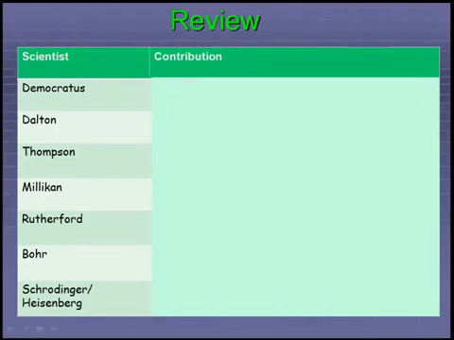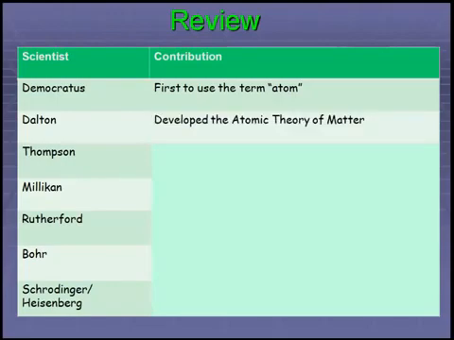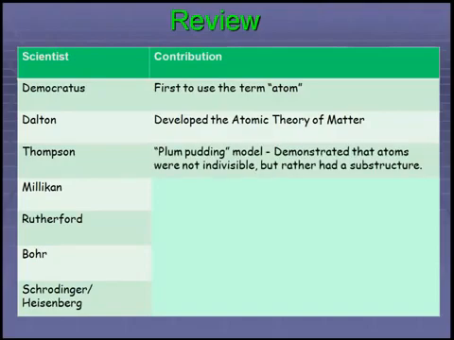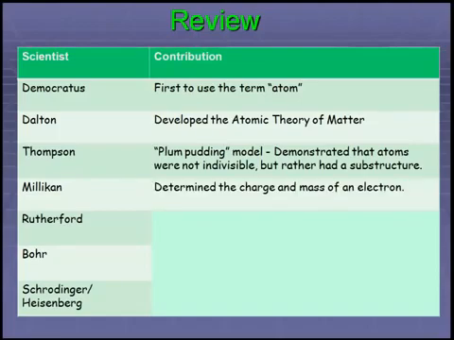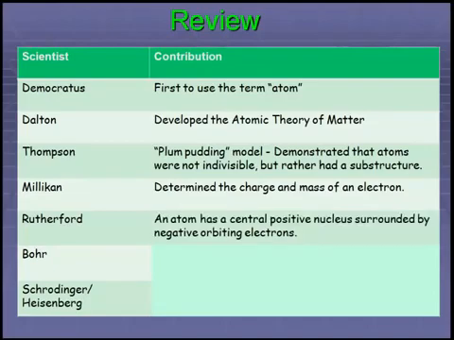Remember, Democritus, the Greek philosopher, was the first person to use the term atom, saying there are these indivisible particles. Dalton came up with the atomic theory of matter. You should know all four parts of that. Thomson gave us our plum pudding model. He was the first person to discover one of the subatomic particles, and that was the electron. This demonstrated that atoms weren't indivisible, but rather had some sort of substructure. Millikan built on Thomson's work and determined the charge, numerical value, and the mass of an electron. And then Rutherford came by and said that an atom has a central positive nucleus, which is surrounded by